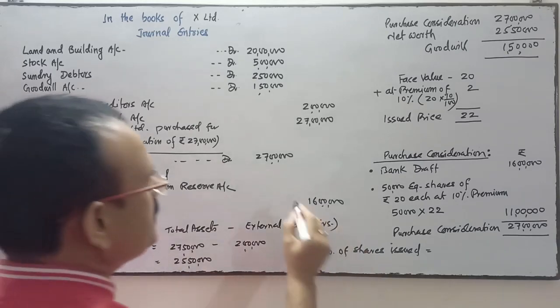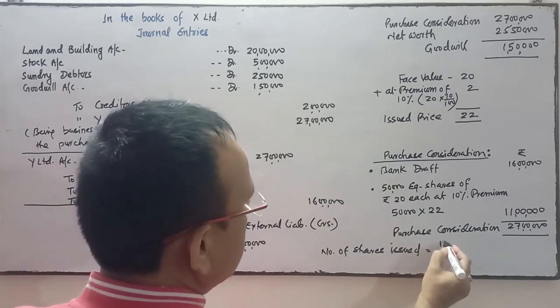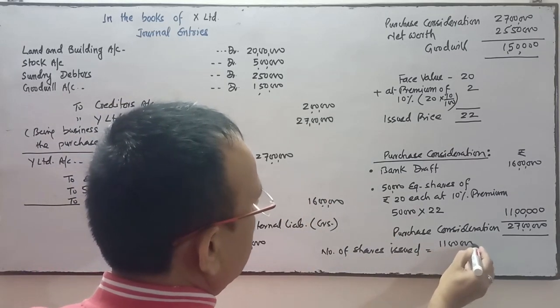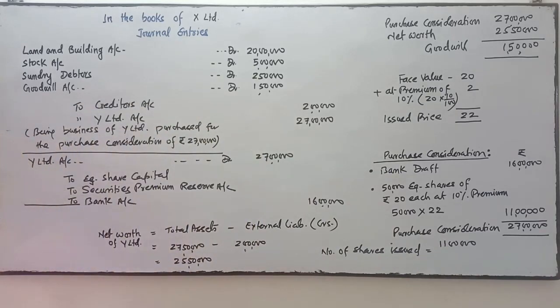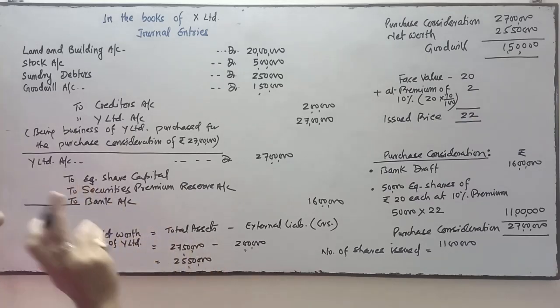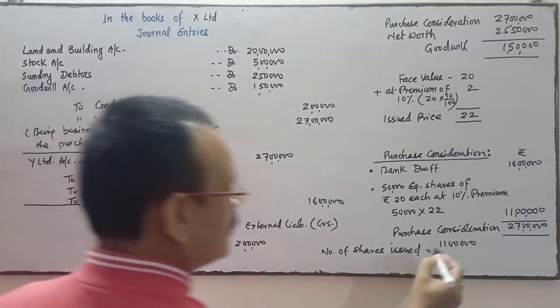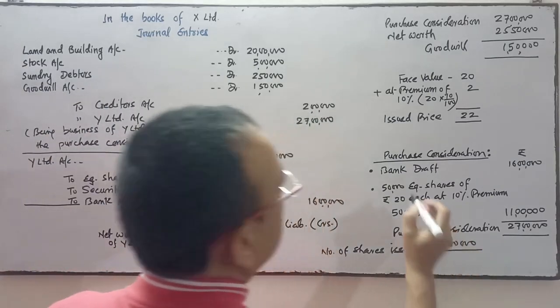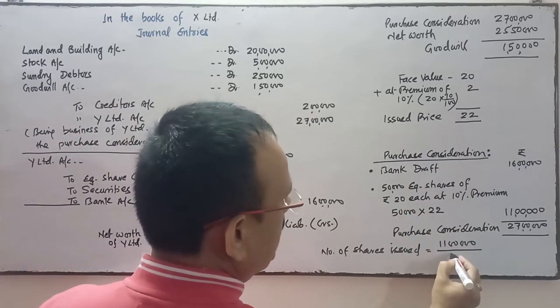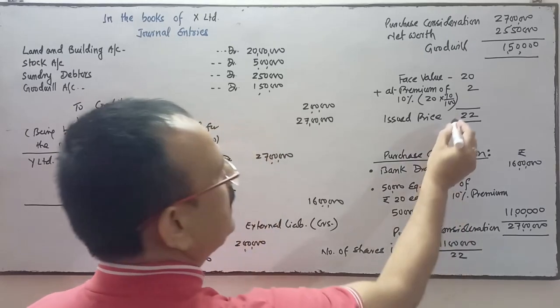So what is the remaining amount? Remaining is 27 lakhs minus 16 lakhs, so the remaining amount is 11 lakhs. For 11 lakhs, the shares are issued at a premium. So divide by the issue price. What is the issue price? 22 rupees is the issue price.